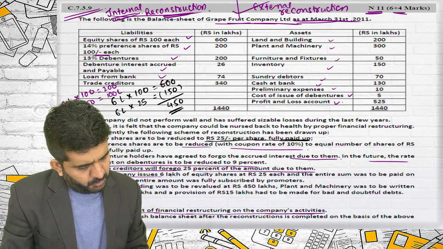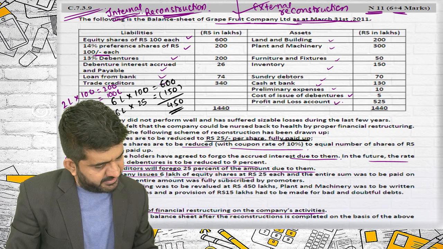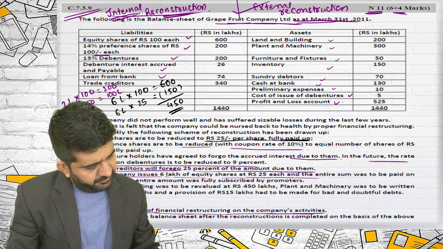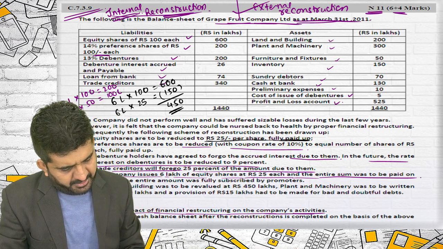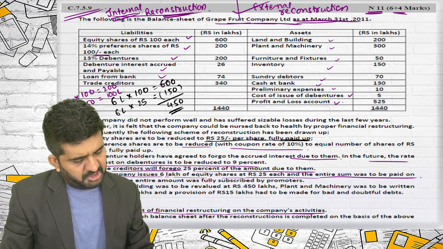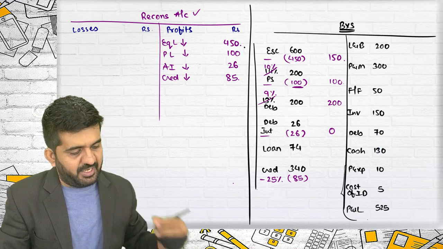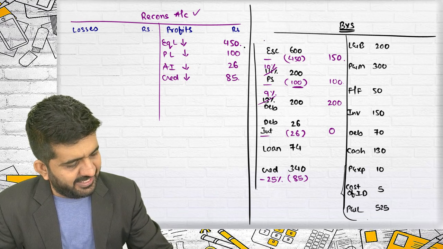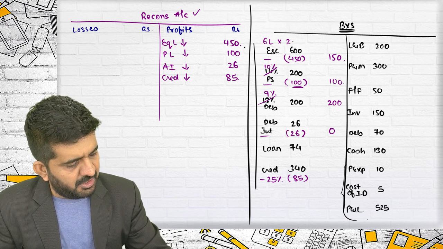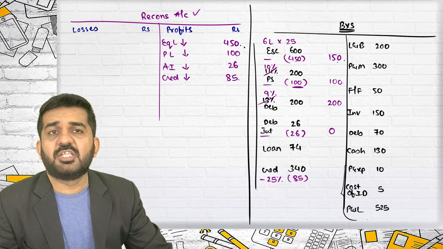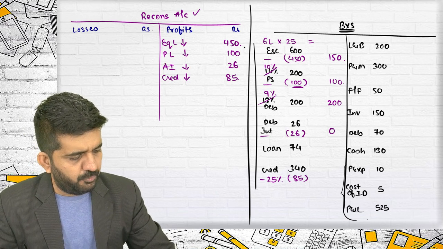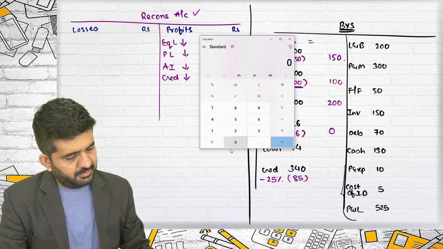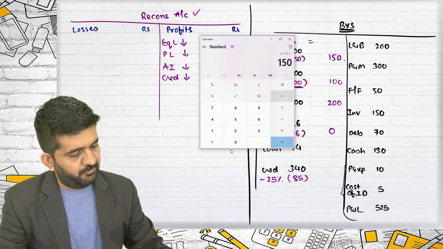The company issues 6 lakhs of equity shares at the rate of rupees 25 and the entire sum was paid on application. So new equity shares is 6 lakhs multiplied by 25. So equity will be added. 6 into 25 will be 150 lakhs more.